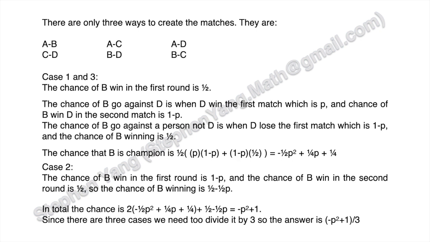Since all of these 3 cases are equally likely to be chosen, we just need to divide it by 3. So our answer is (negative P squared plus 1) over 3.